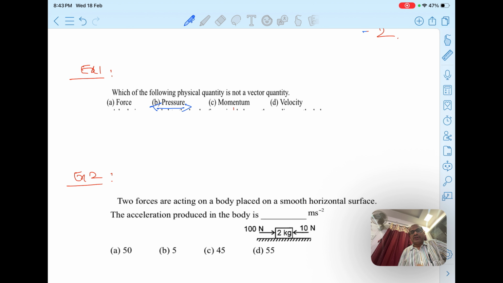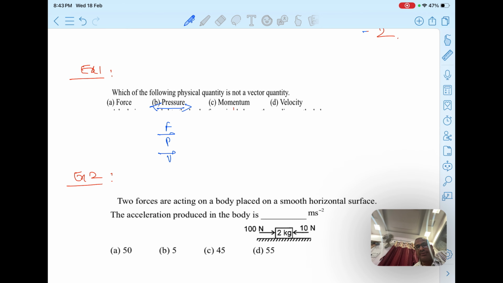Specific no direction. In all directions it acts actually, so we can't define a specific direction. So pressure is a scalar, you can say, or at a higher level we can also call it a tensor physical quantity, like stress. Therefore, out of these given physical quantities, pressure is not a vector quantity. Fine, this is the answer. Force has direction, momentum has direction and magnitude, and velocity also has magnitude and direction. So all these are vectors.